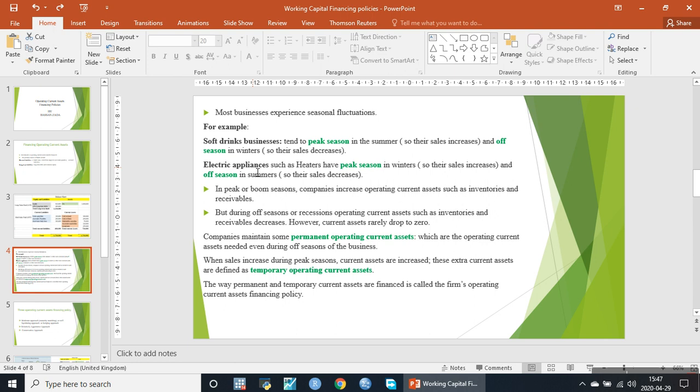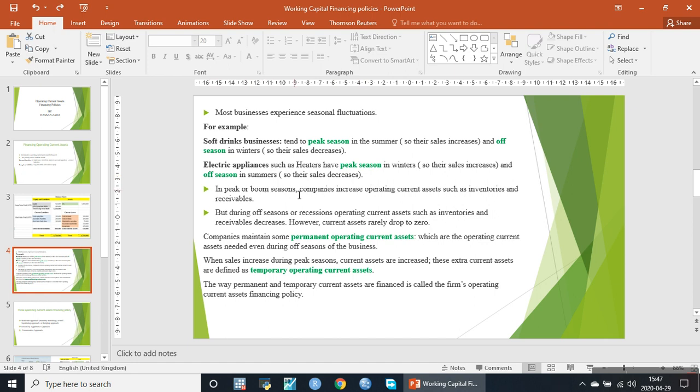Similarly, consider electric appliances such as electric heaters. They have a peak season in winter because people use heaters in winter, so their sales increase in the winter season, whereas the off season is summer. In summer, no one uses heaters, therefore their sales decrease.